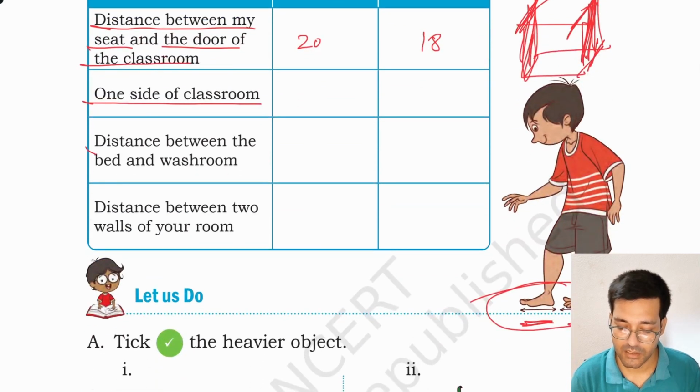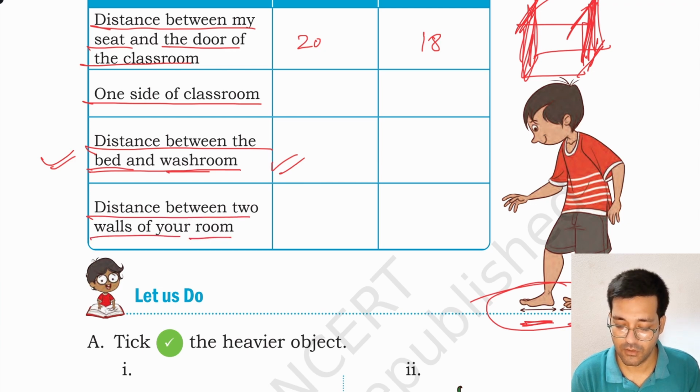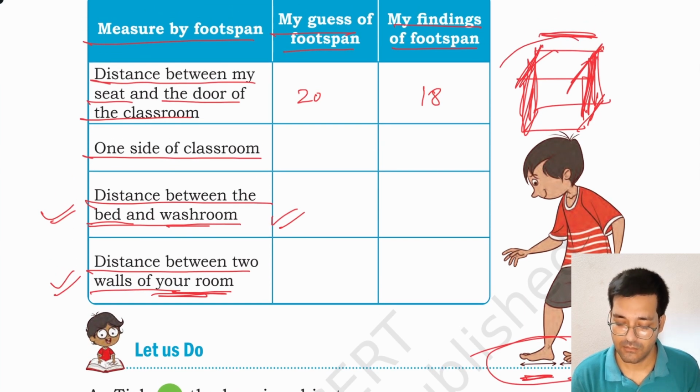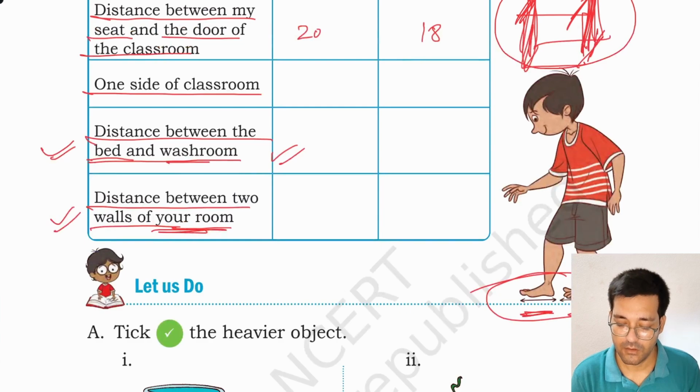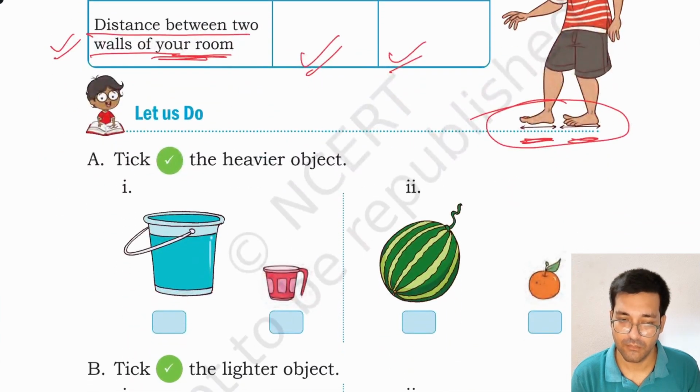Similarly, the distance between the washroom and the bed. At your home, you can measure the distance between the washroom and the bed using your foot span. Similarly, the distance between two walls of your room at your home. Okay, like this. Your guess should be written here and your finding should be written here.